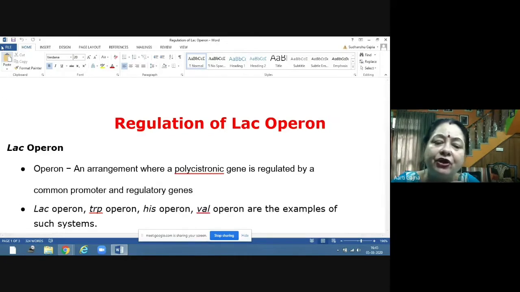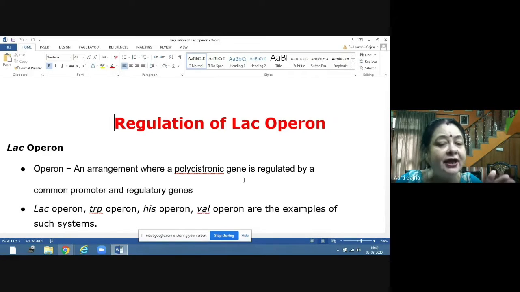Now, what is an operon? What does this term mean? This term means an arrangement where a polycistronic gene, you remember when we did the transcription unit of prokaryotes, the genes can be polycistronic.